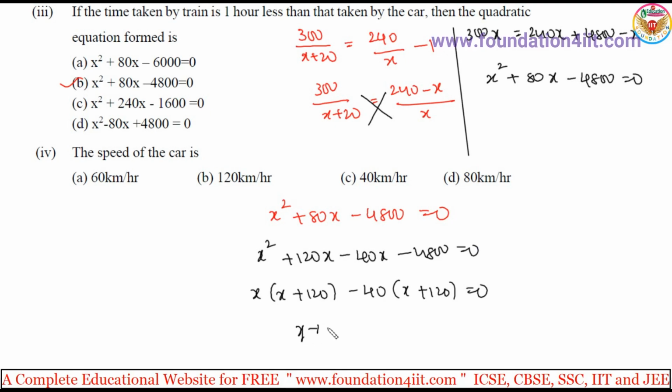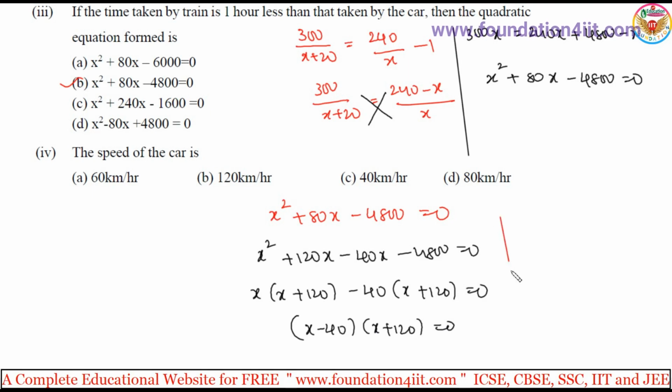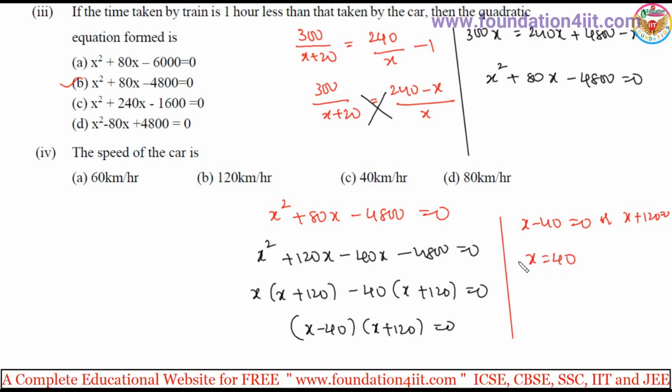So x minus 40 into x plus 120. If you split into parts, x minus 40 is equal to 0 or x plus 120 is equal to 0. So x is equal to 40 or x is equal to minus 120. Negative is neglected. So x is equal to 40. So 40 kilometers per hour.